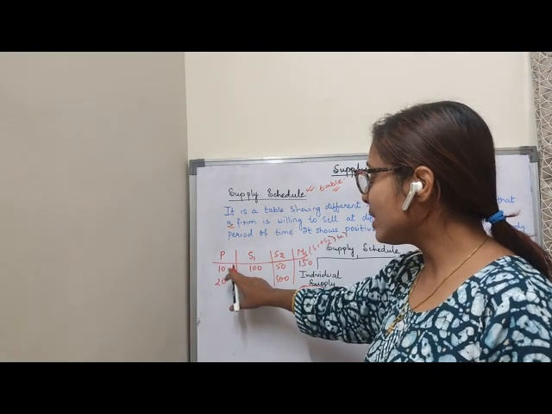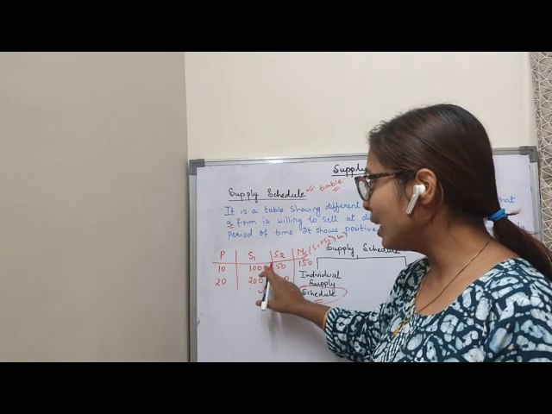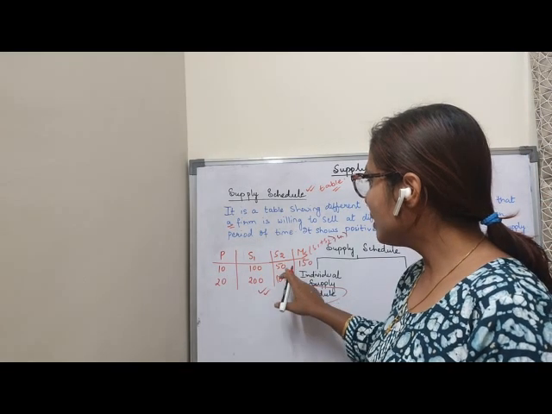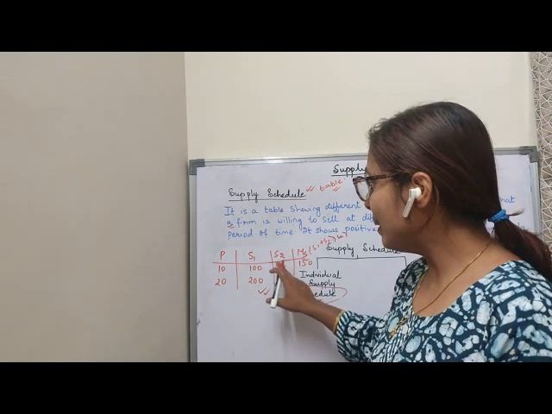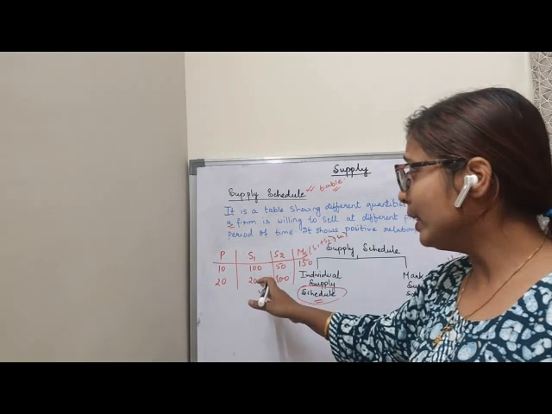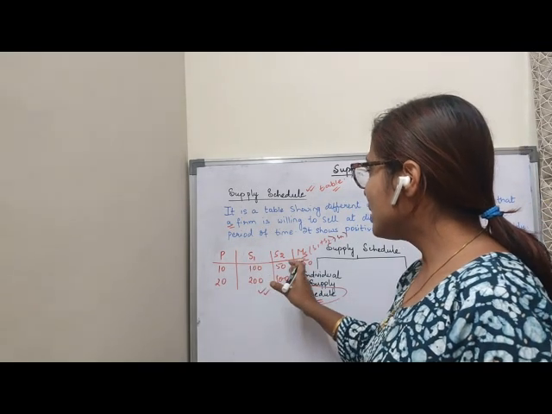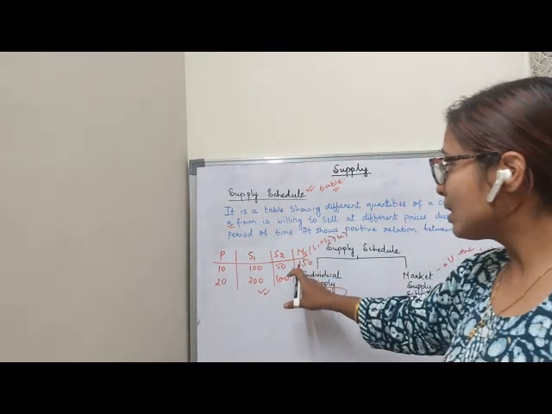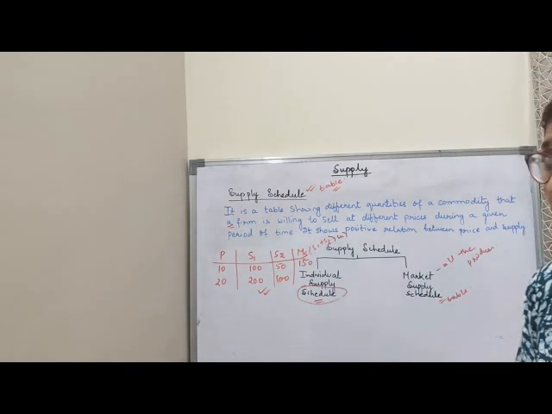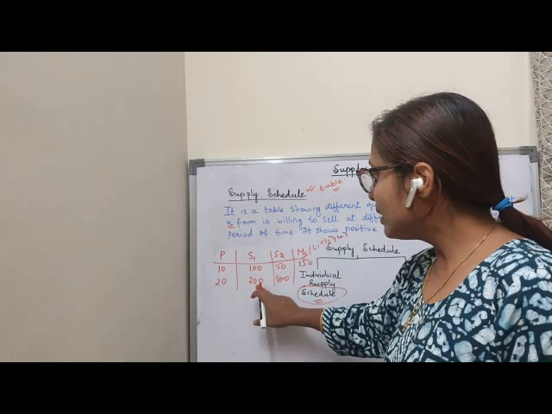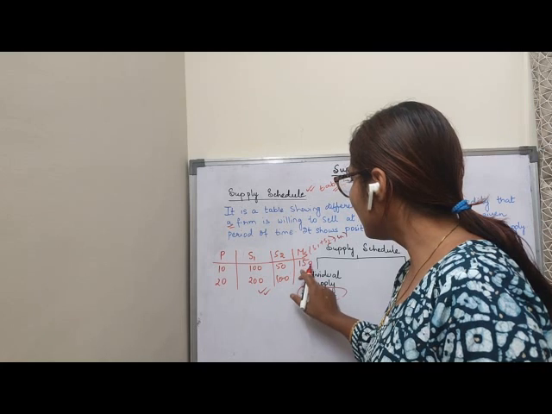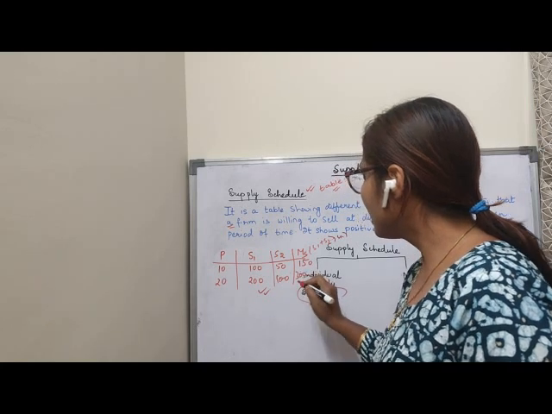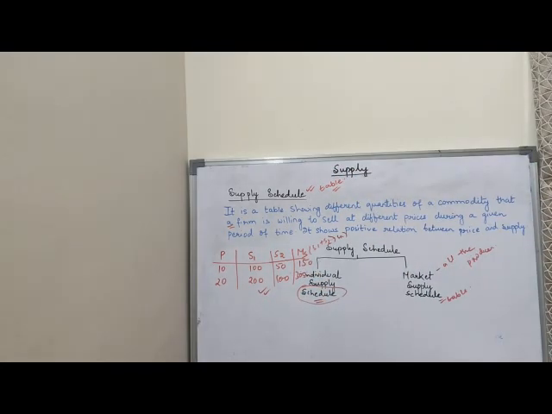See, at rupees 10, seller 1 is willing to sell 100 units. At rupees 10, seller 2 is ready to sell 50 units. So this is the seller 1 quantity, and this is the seller 2 quantity, each a specific quantity at a specific price. So this is the market supply schedule. I hope it is clear. Now if you add 200 plus 100, it is 300. Here I am writing 300. Clear? So this is the market supply schedule.